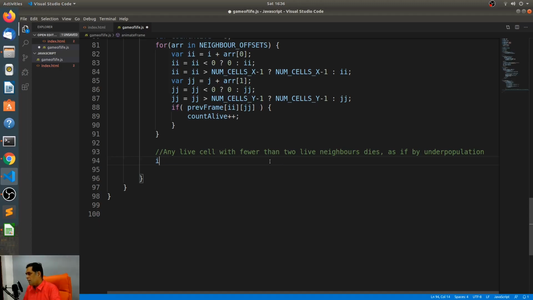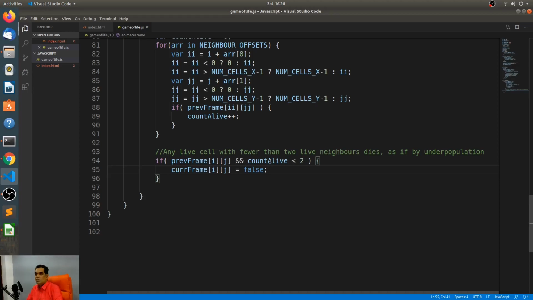So how do I put that? If previous frame of i, j is a live cell with fewer than 2 live neighbors, dies as if by underpopulation. Which means the current frame of i, j is equal to false. That's it. So that's the first rule.